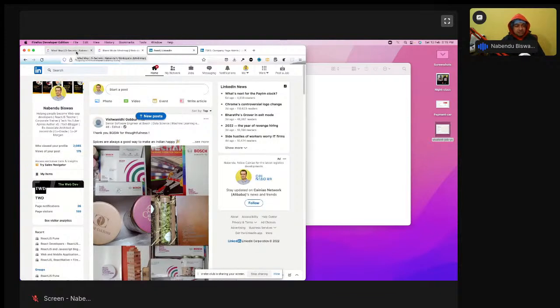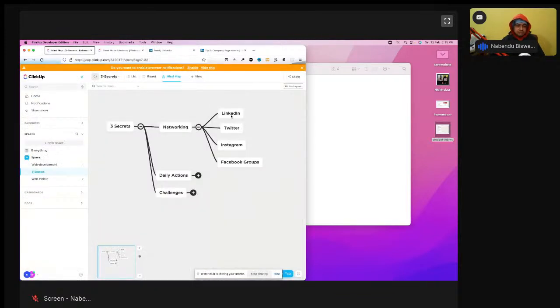So this is the power of LinkedIn. This is the power of networking. This is the power of coding in public. Twitter is also there, and Twitter is followed by a lot of people. Instagram is also there, with developer content. So everything is for developers also. Then the Facebook groups are there.